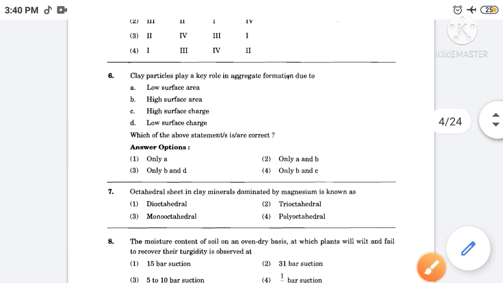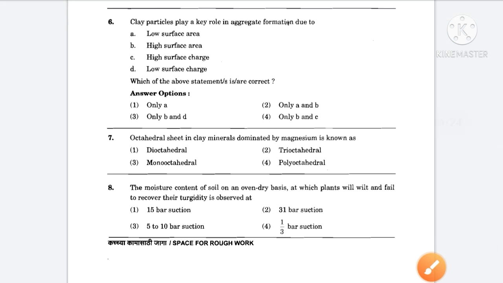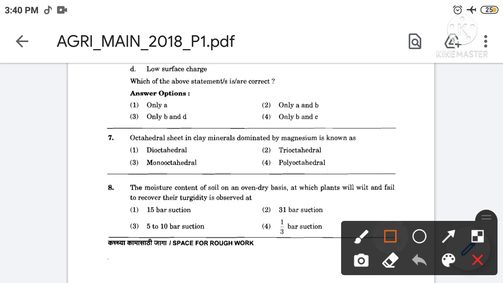Then next, octahedral sheet in clay minerals dominated by magnesium is known as. The correct answer is option number 2nd. So the octahedral sheet in clay minerals dominated by magnesium is known as trioctahedral.